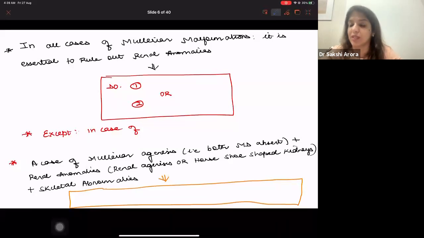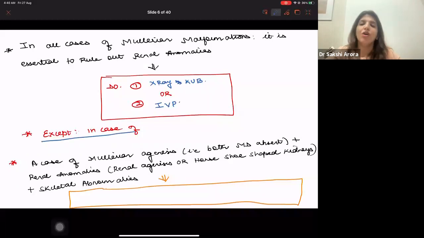And how are you going to rule out renal anomalies? By doing X-ray KUB or by IVP, intravenous pyelography, right? X-ray KUB and IVP will not tell you about the Mullerian malformation. It will tell you whether there is any associated renal anomaly present or not. In all Mullerian malformations, renal anomalies are seen except in case of, in which condition do you not see renal anomalies? Quickly, I want answers from all the Marrow subscribers.